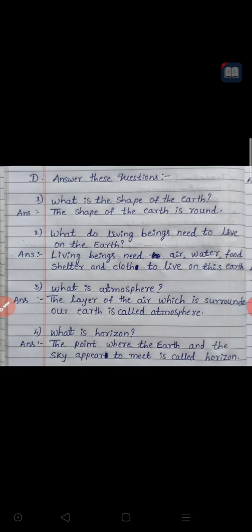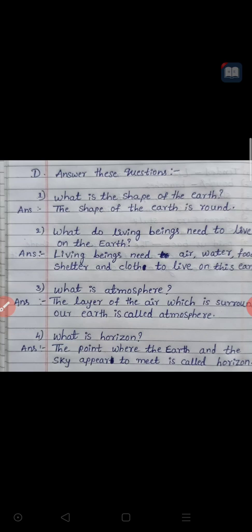It means living beings need air. The very important thing for all the living things is air. Air, then second water, next food, after that shelter and cloth. So these are all the things we need to live on this earth. So living beings need air, water, food, shelter and cloth to live on this earth. These are all very important for our life to survive. So we need to mention all these things in our answer. Clear?